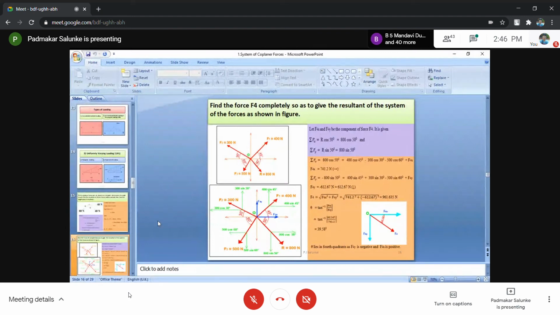Then F4 equals the square root of F4x squared plus F4y squared. F4x you already calculated as 741, and F4y you have calculated, that is 612. Substitute and you will get the answer equal to 961 Newton. Not only that answer, its direction is equally important. So theta equals tan inverse of F4y divided by F4x. Just substitute the magnitudes and you will automatically get the angle theta equals 39.5.